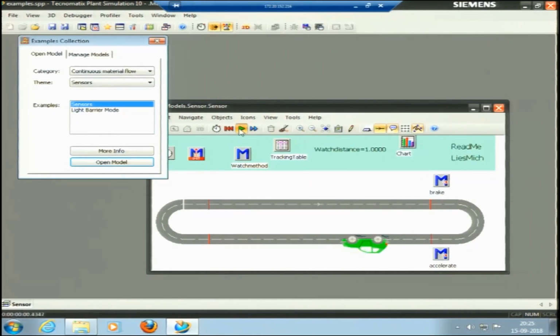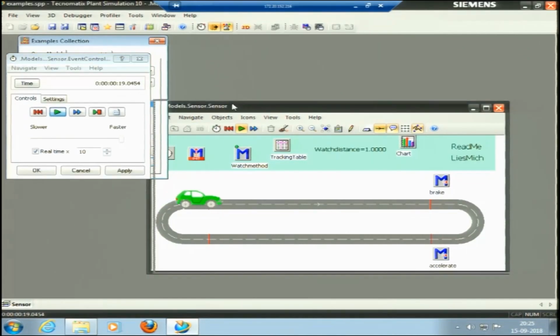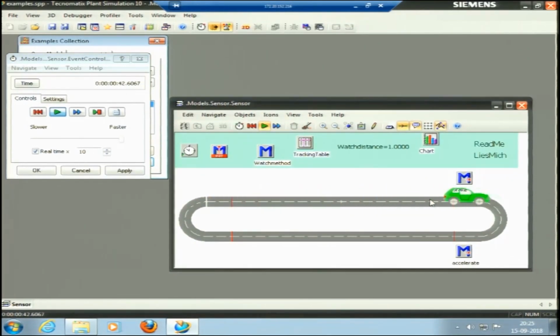If I try to run this model, first let me see the event simulator. It is end time, nothing. But just to see how it runs, you can see this is brake. After brake, it will just slow down. After accelerate, it will speed up. So at this point the brake would apply, it is accelerating now, the brake would apply, it will take a turn, and accelerate from this point.